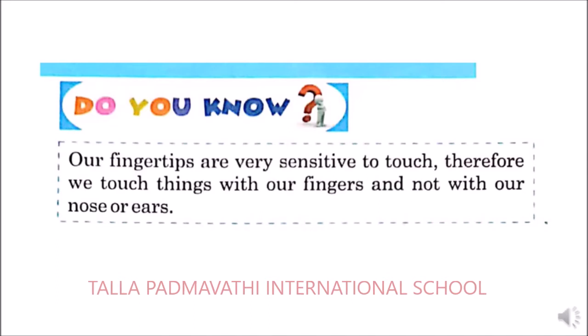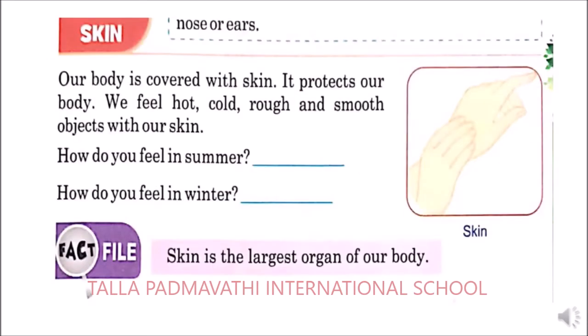They can identify what you are touching. So that is the reason if you want to touch an object, you need to touch it with your fingers. We don't use our nose or our ears. Our body is covered with skin. So what is the work of skin? It protects our body.